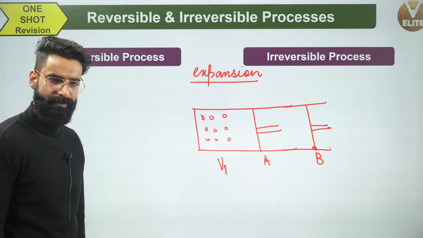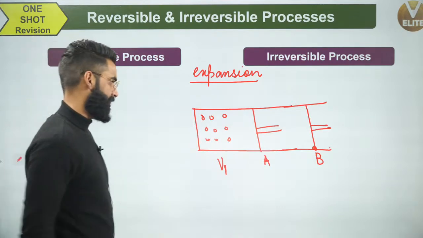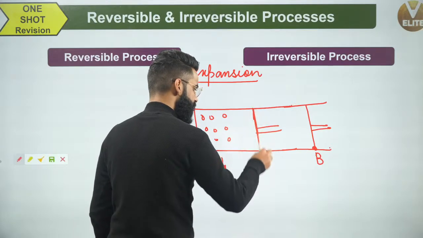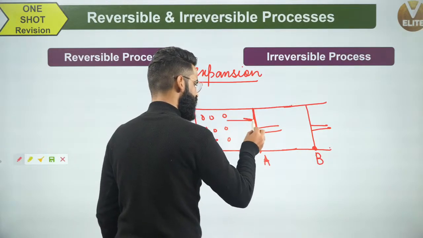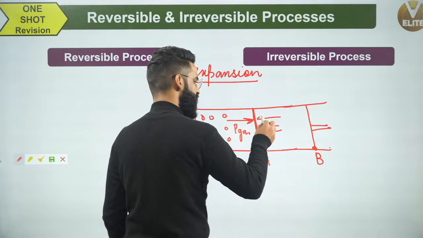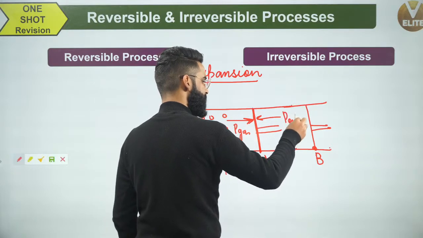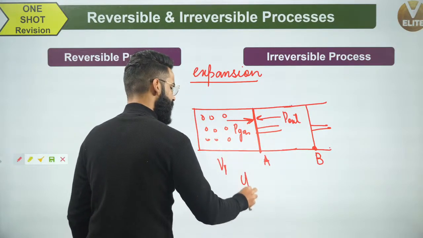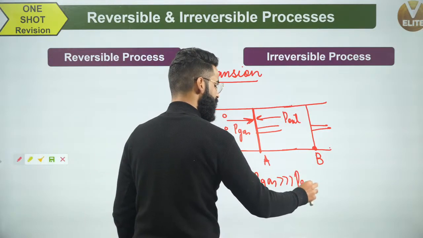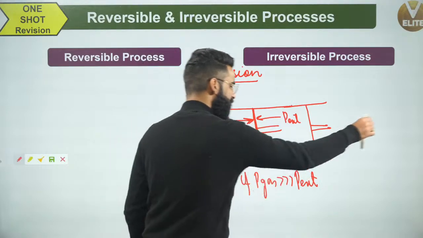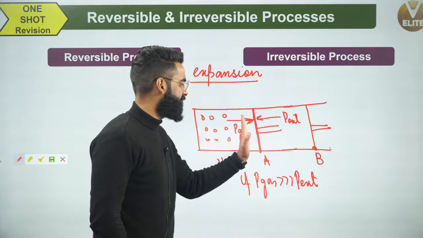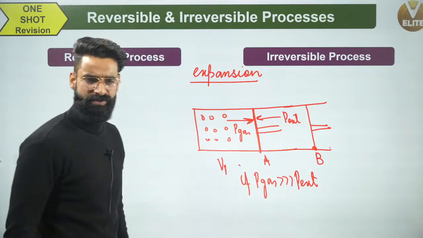Correct? Now we will understand one important thing. Can I say that on this piston, two pressures will be acting? This is the pressure of the gas in this direction. This is the external pressure. If P gas is far greater than P external, the piston will suddenly go out.